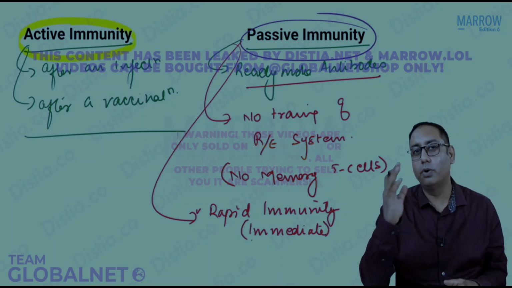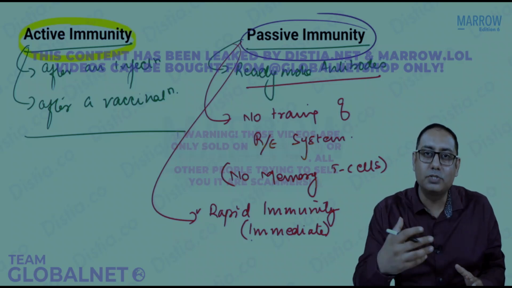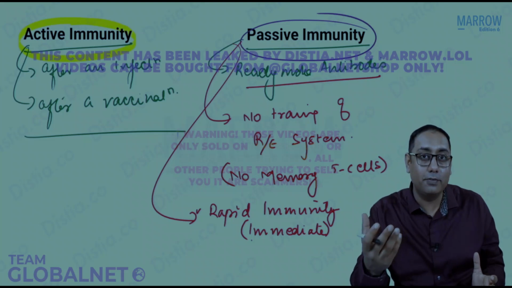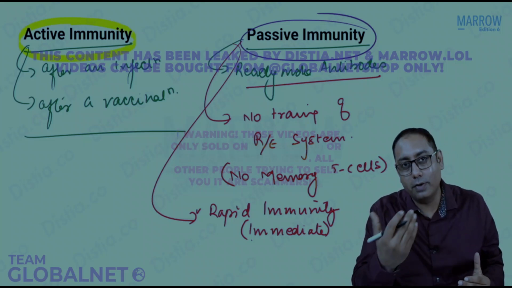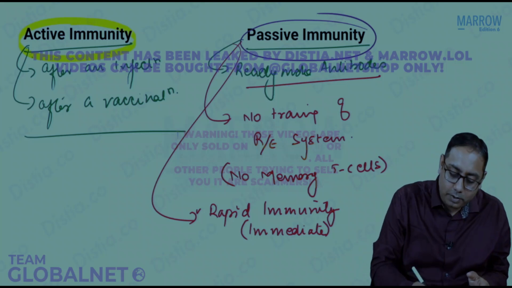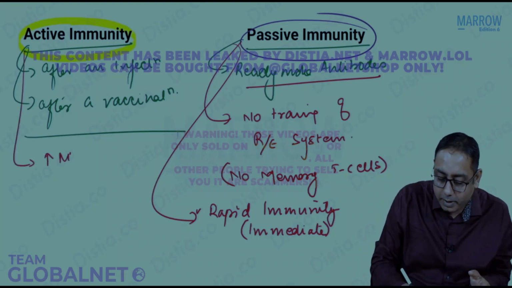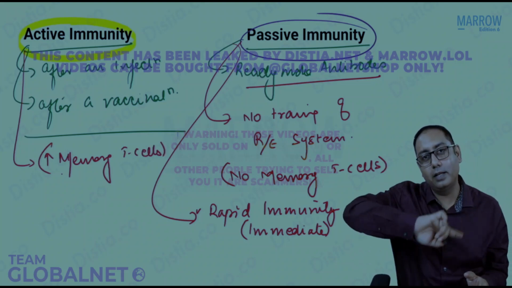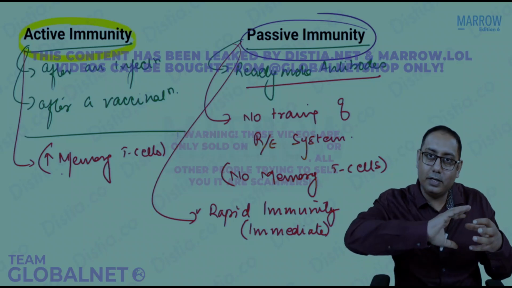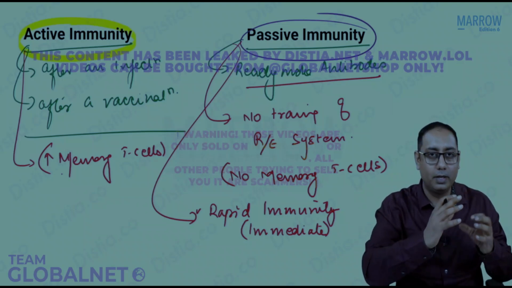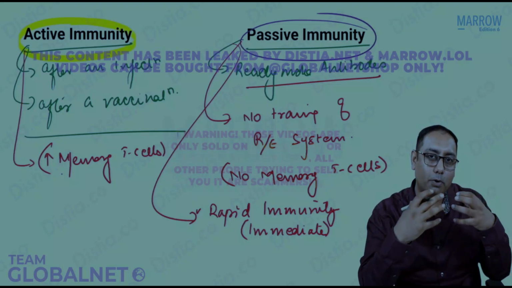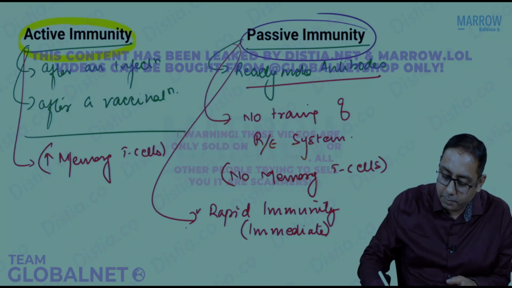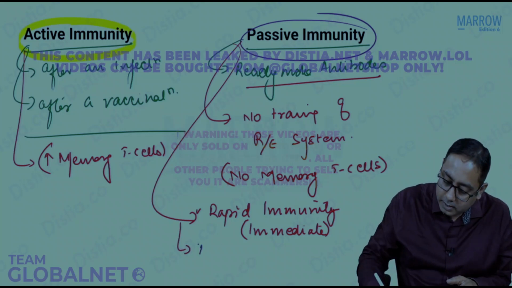Will it be there for the whole life, or will it be there for few months or years? Do you think so? Answer is no, because there is a limit for the half-life. You remember the half-life of immunoglobulins? Whereas in the active immunity, you remember there was training of the memory T cells. So the memory T cells have been trained to recognize the antigen and give antibody. So in active immunity, it is a more prolonged immune response. Your body is trained to find that antigen again and again. Whereas in passive immunity, please always note that it is a temporary immunity.